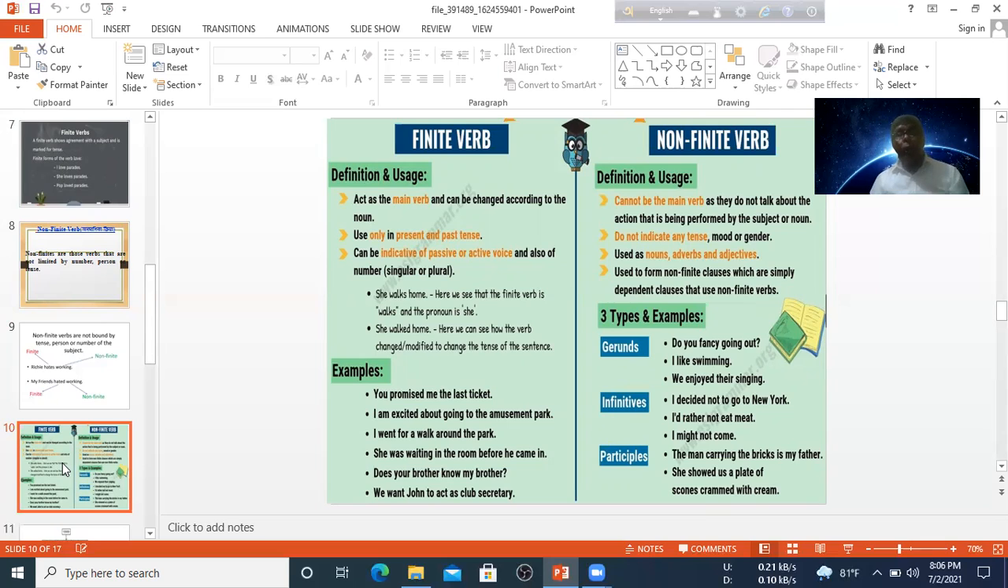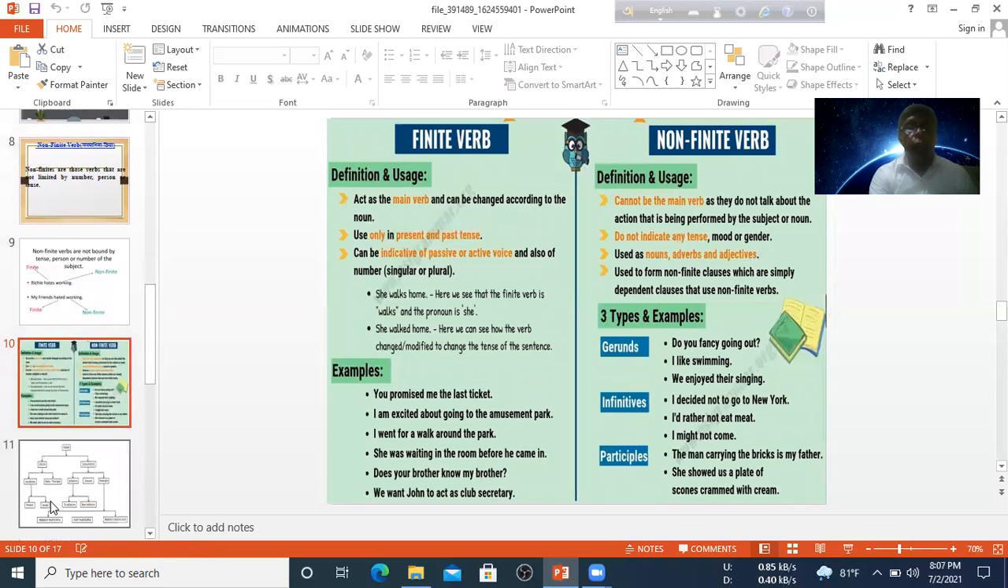And finite verb, according to tense, this verb will be changed when the subject is third person singular number. In this situation we have added s or es with the verb. When it is the first form, the verb will be in the first form. And non-finite verb, we see that only ing is with the verb, and before the non-finite there is to, so this is surely a non-finite verb. Dear student, now you see the next slide.